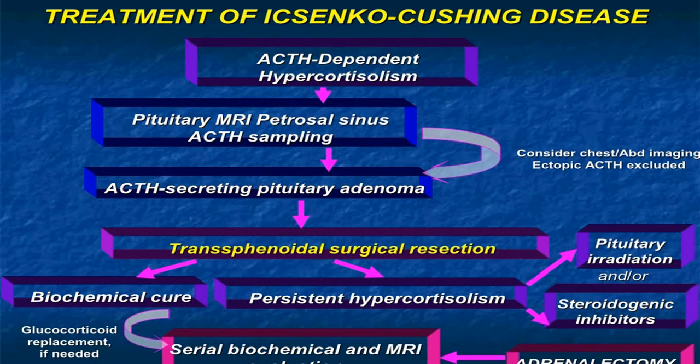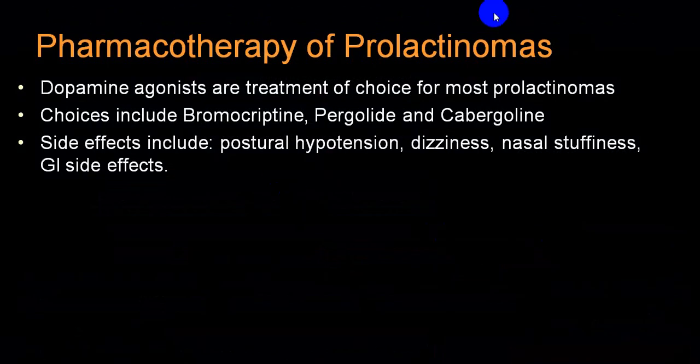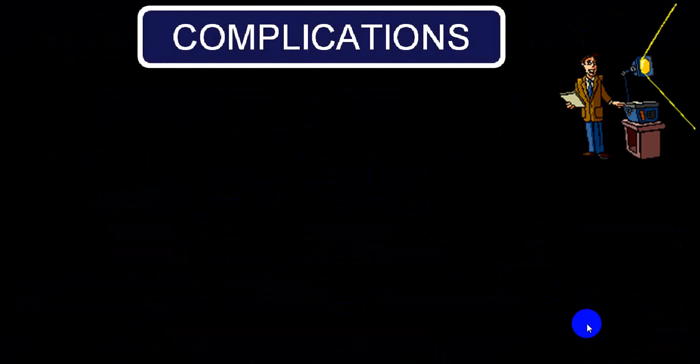In Cushing syndrome, you can go for what we call an adrenalectomy, if it is secondary to ACTH excess. Prolactinemia, we already told you bromocriptine and cabergoline are the drugs of choice, or you can go for surgery and radiotherapy.